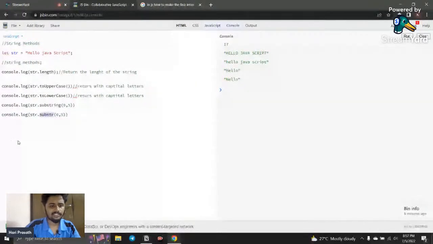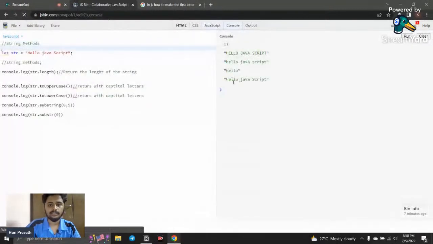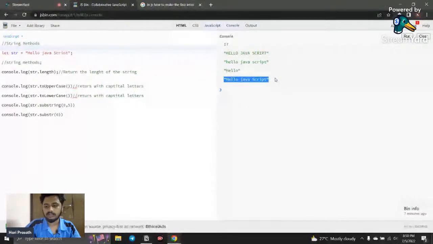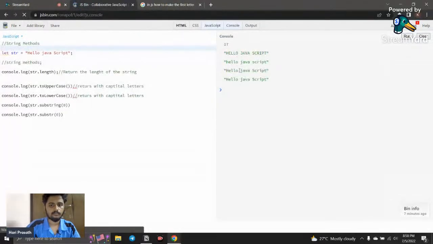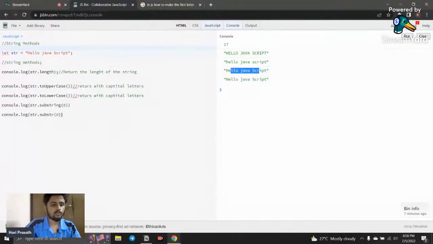And what is the difference between the substring method and substr? If I remove the second parameter in substr and refresh it, you can see it will work. So in substr, you need to give an end parameter to slice out. Okay, so in substring you don't need a second parameter, but in substr you need a second parameter, right?